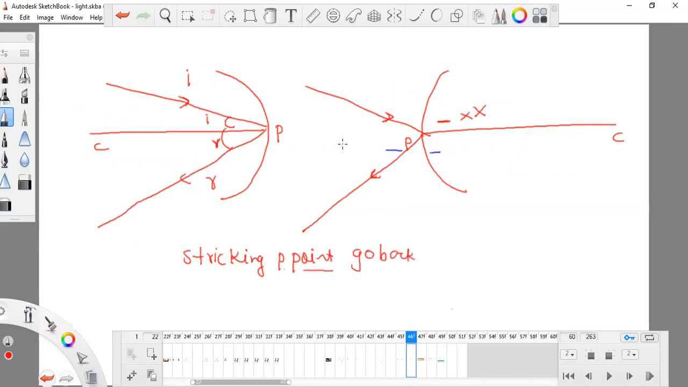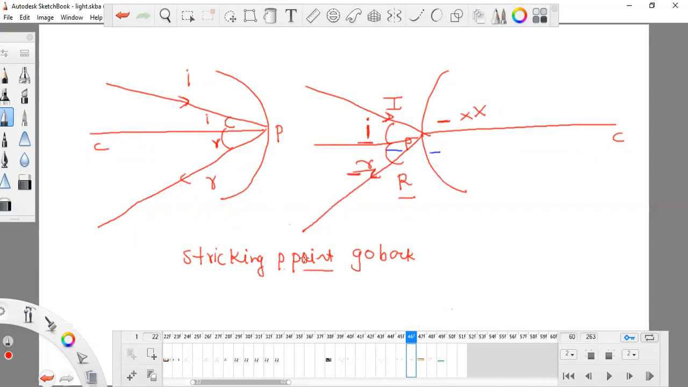So I can make the angle. This is the incident ray, this is the reflected ray, and these are the angles. Better if you write the angles in small letters. Other than the incident ray or reflected ray, you can write what you want, but for angles just use small letters.